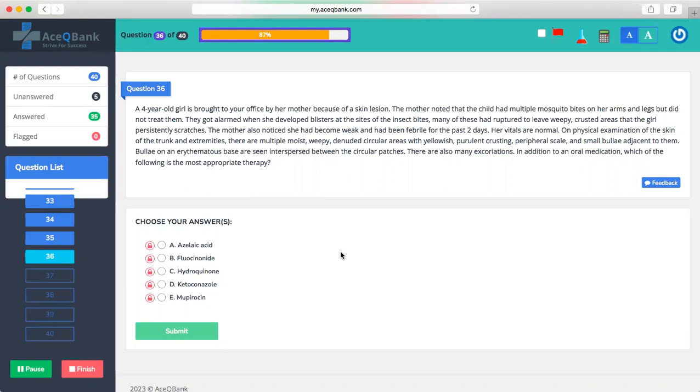Her vitals are normal. Physical examination of the skin of the trunk and extremities: there are multiple moist denuded circular areas with yellowish purulent crusting, peripheral scales, and small bullae adjacent to them. Bullae on the erythematous base are seen interspersed between the circular patches. There are also many excoriations. In addition to an oral medication, which of the following is the most appropriate therapy? A. Azelaic acid. B. Fluocinonide. C. Hydroquinone. D. Ketoconazole. E. Mupirocin.